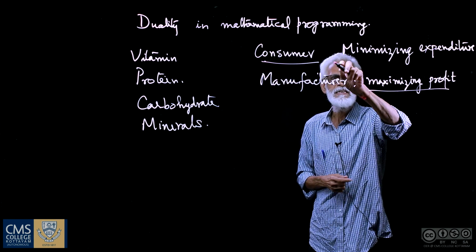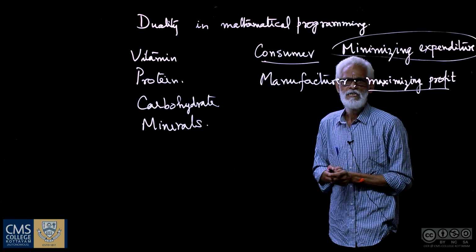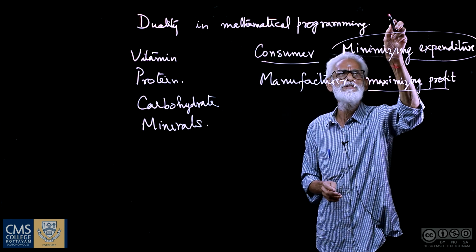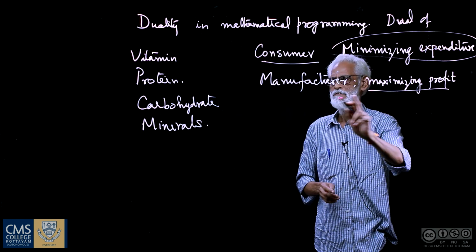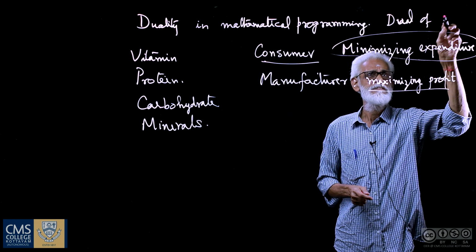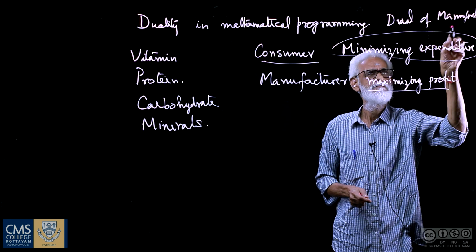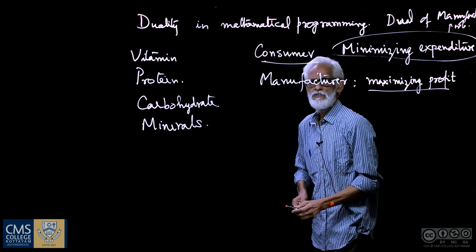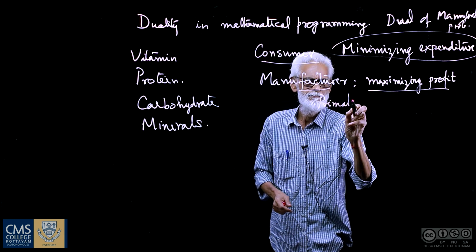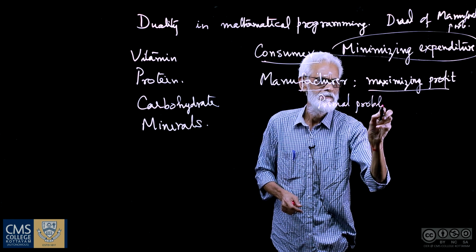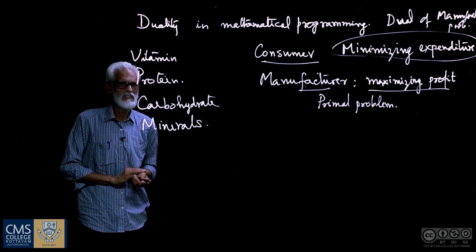So the problem that they have, minimizing the expenditure by meeting the requirements, that problem will be referred to as the dual of the manufacturer's problem. So the manufacturer's problem we call the primal problem. Now this is best explained through the following example.